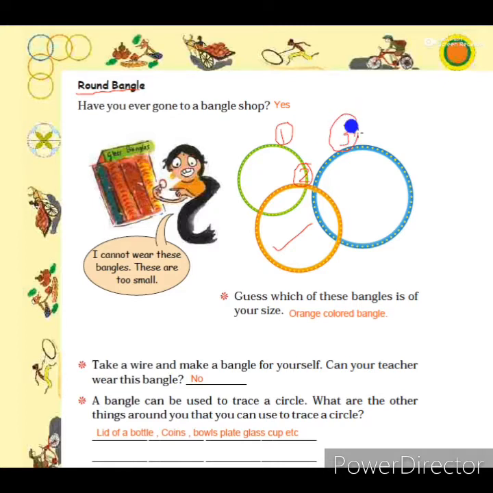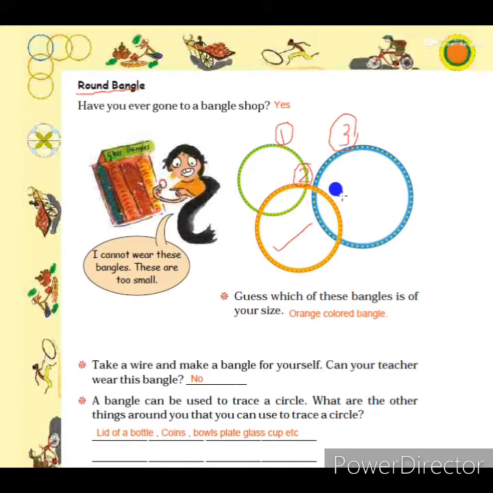So which of these bangles is of your size? Students, as you are in 4th standard, the smallest one is not suitable for you because it is made for small children, small kids. The biggest one, the blue colored bangle, is also not suitable for you because it is made for mummies and aunties, for grown-up elders.